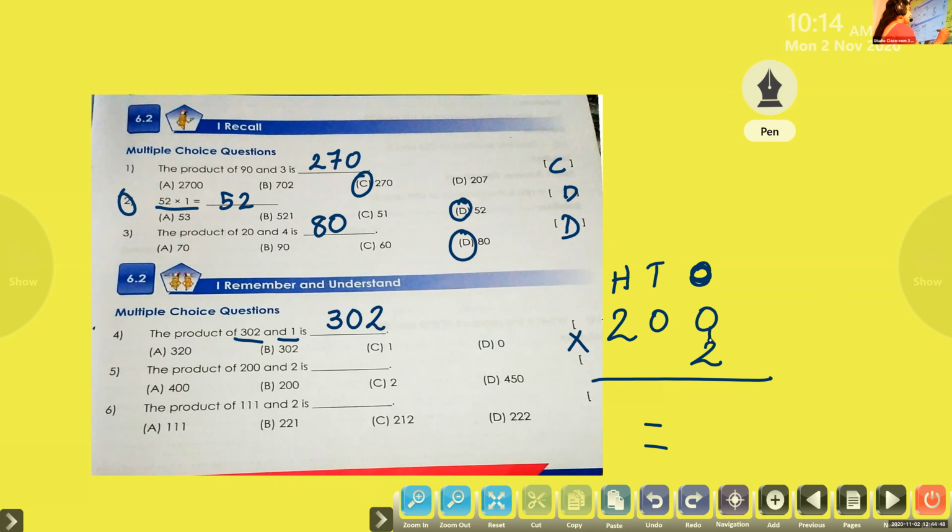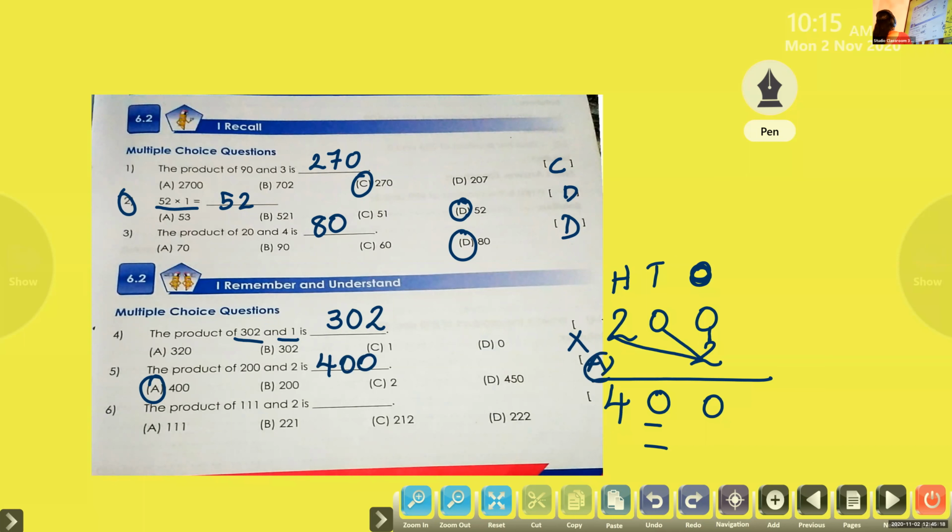Again 0 into 2? 0. 2 twos are 4. So which option? Option A, 400.